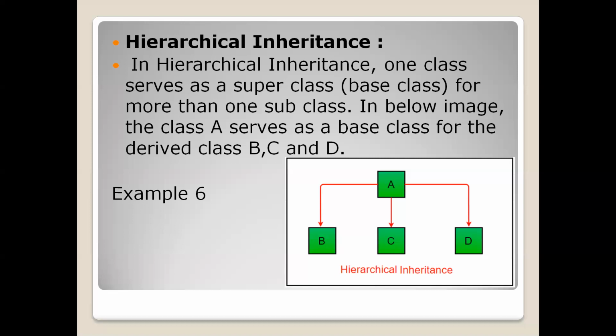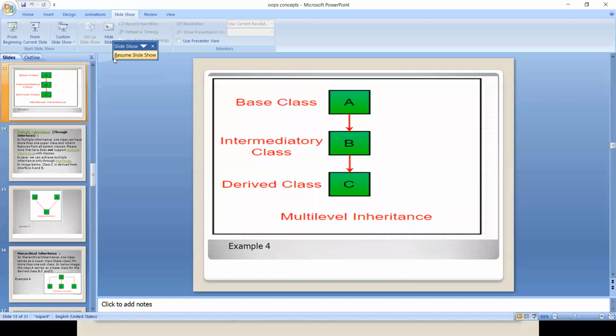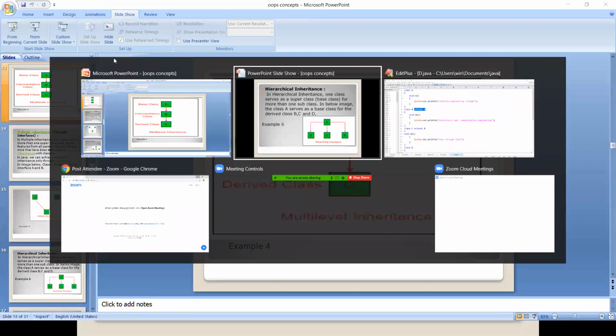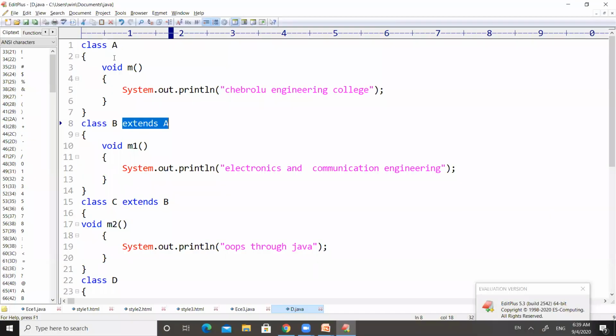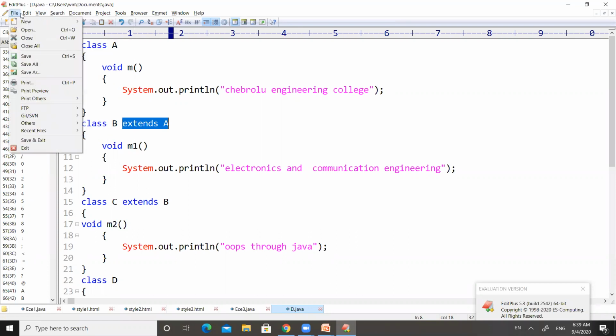Let us move to the program and observe what hierarchical inheritance is here, right? This is the program we have seen for multi-level inheritance, right? Now let us take one more new program here.